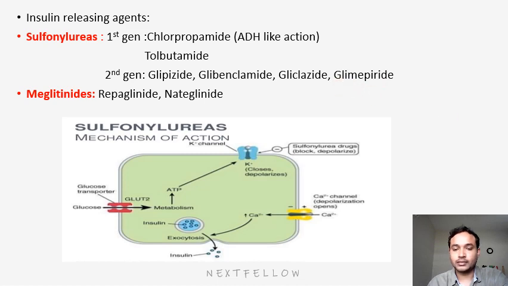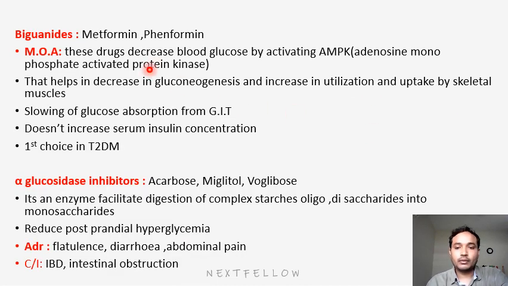Next group is the biguanides. In biguanides we have metformin and phenformin. Metformin is the most commonly used drug in diabetes. What is the mechanism of action? These drugs decrease blood glucose by activating AMPK, adenosine monophosphate activated protein kinase. How do they control glucose? They decrease gluconeogenesis, that means less production of glucose, and increase utilization by skeletal muscles. Obviously, blood glucose will fall.